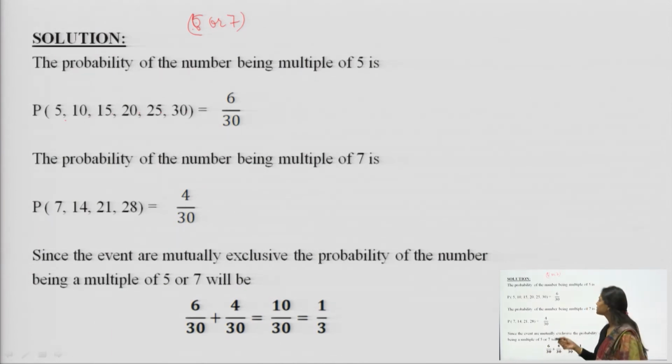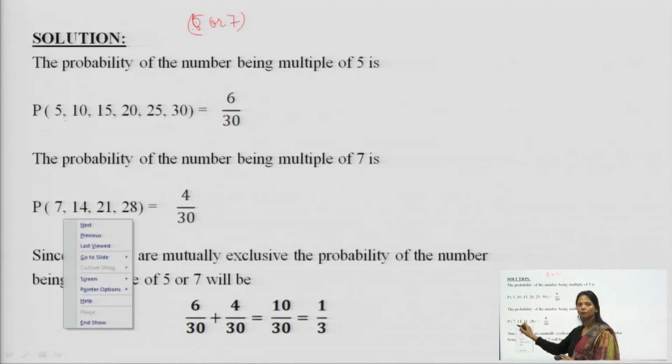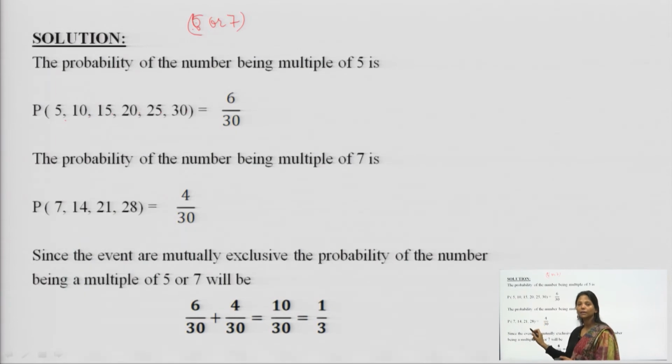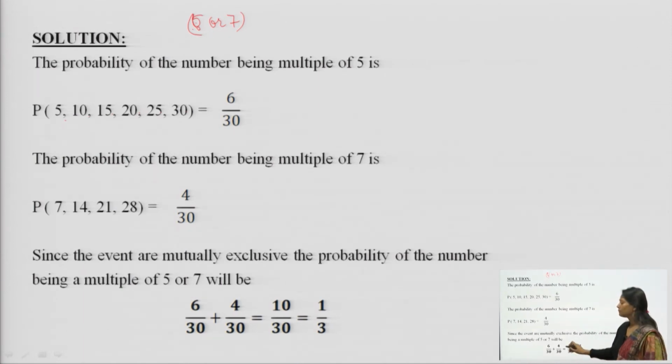Whereas the probability of drawing a ball which has a multiple of 7 is, it could be 7, 14, 21 or 28. That means we have only 4 numbers from 1 to 30 which are multiples of 7. So, we have 4 over 30. Since the events are mutually exclusive, the probability of the numbers being multiples of 5 or 7 is found by just adding them both, because they cannot occur together.